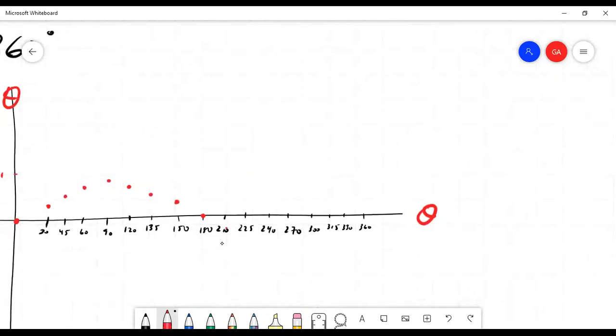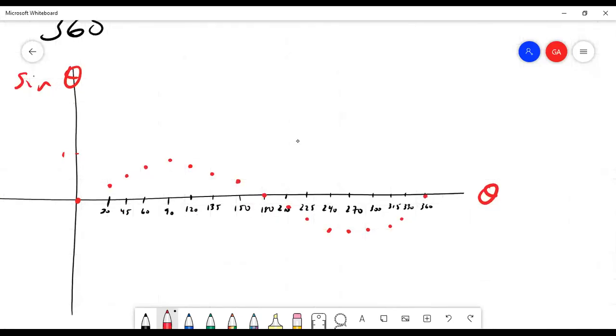So negative 1/2, and then it makes the same pattern, increasing until it hits 1. There should be more curvature here. And then it decreases again until it hits 0. So our basic shape, you can start seeing, it's like a wave. In fact, it is a wave. So if we had truly found all the points and plotted all the points, which would have taken more than the time we have, this is what we would have gotten.